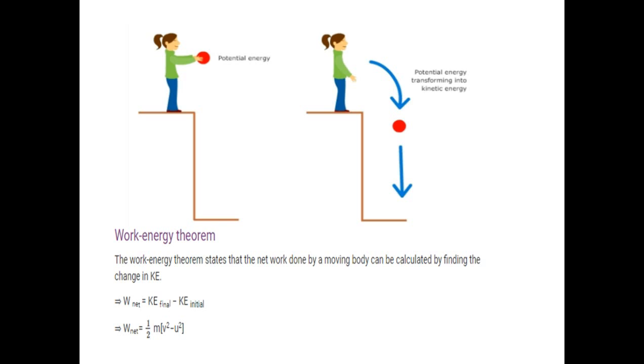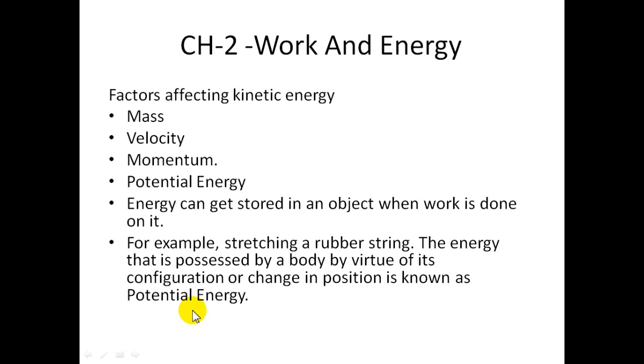Work energy theorem क्या होता है? The work energy theorem states that the net work done by the moving body can be calculated by finding the change in kinetic energy. Okay, work net, when we have to calculate कि actually कितना हमने work किया, so kinetic energy of the final and kinetic energy of the initial. Okay, and we all know that the formula of kinetic energy is half mv squared. So as there is given some initial kinetic energy and final kinetic energy, we can find the work net by this formula.